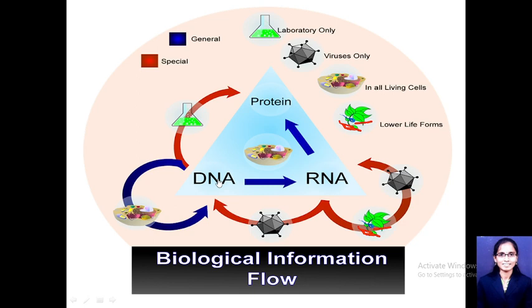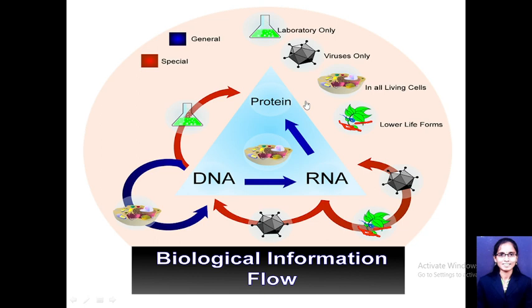A gene is a specific segment of a DNA having a particular function. But it is not like the DNA will be directly converted into the protein, or the information from the DNA is directly utilized into the protein. No, never. Because proteins are synthesized in the cytoplasm and the DNA is situated in the nucleus. So there is another question: how does this information flow from the DNA to the proteins?